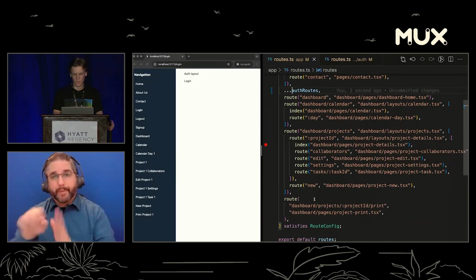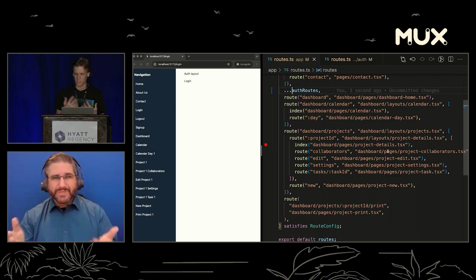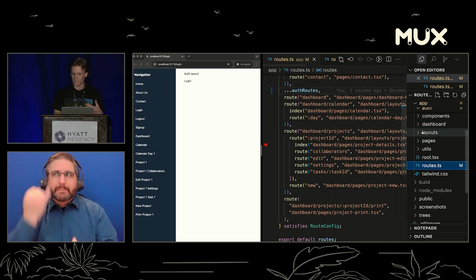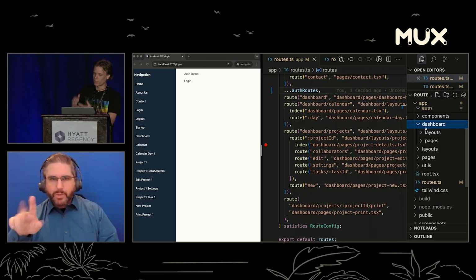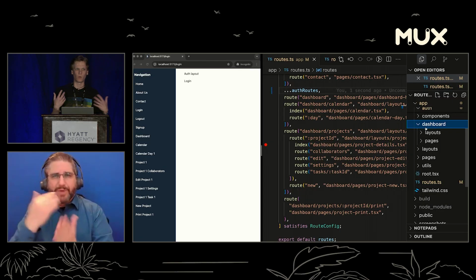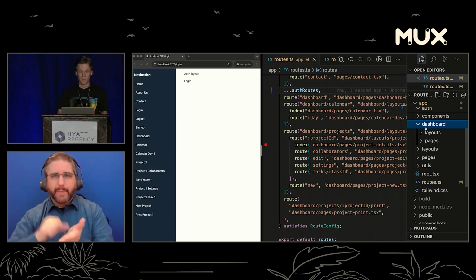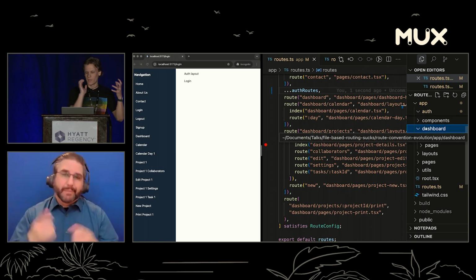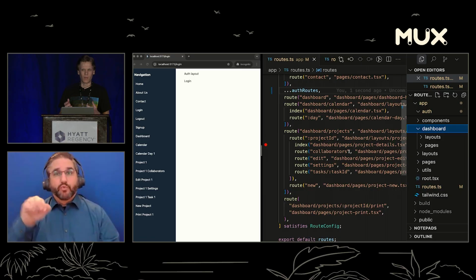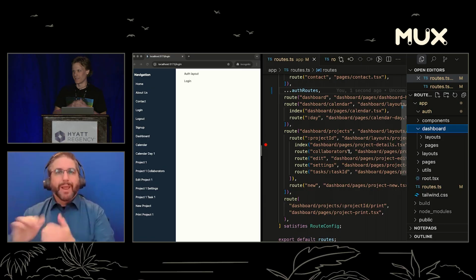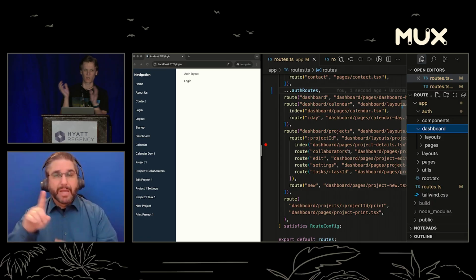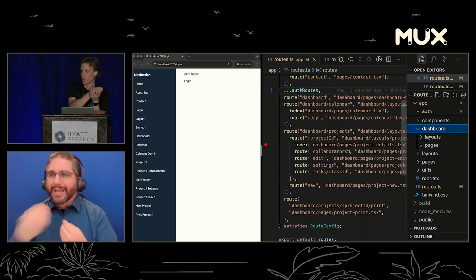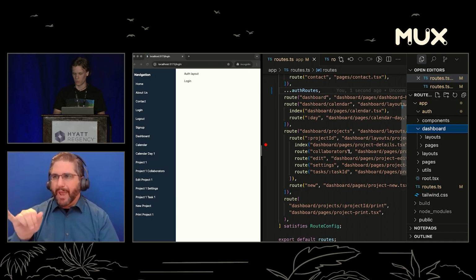All this dashboard stuff, this team, let's say, made their own dashboard module, and they've got all their directories, their layouts and pages, and they have their own system that they kind of want to use. This happens a lot. Usually your repo is going to be organized kind of the way that your org is organized. This usually becomes a reflection of the two. So we're going to say, dashboard team, you can do whatever you want. Just give us a routes array, and we're just going to merge it in. But you can handle it however you want.